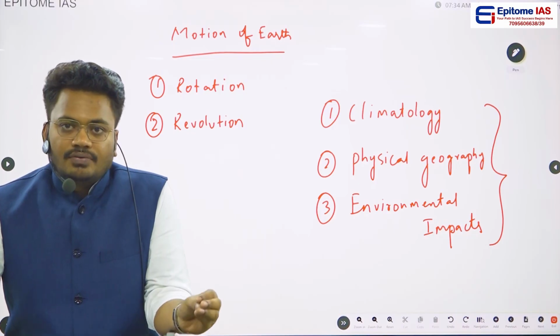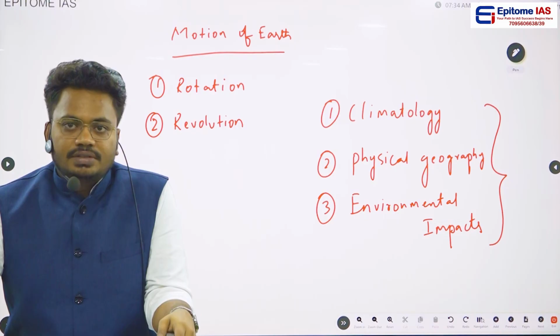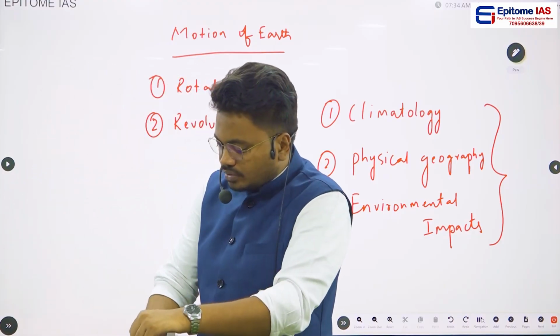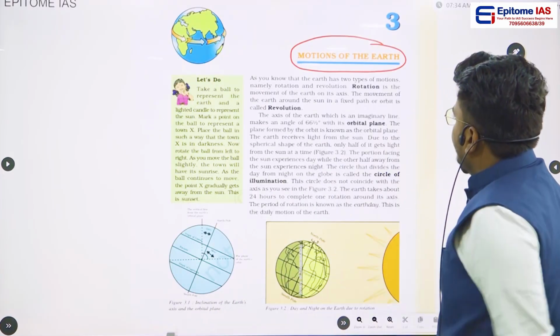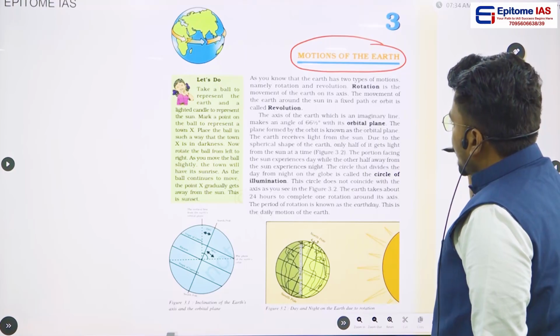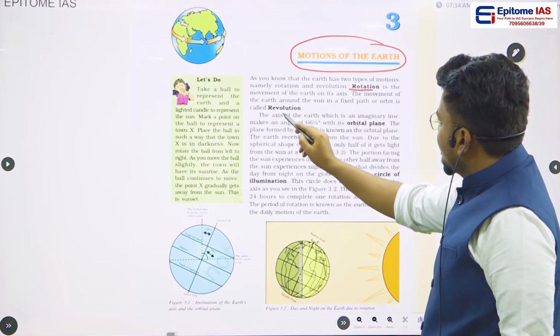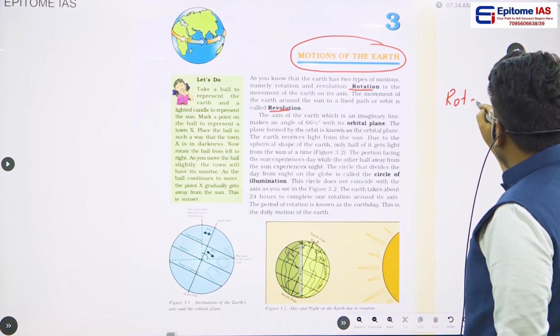So this is a very basic, important, fundamental chapter for upcoming concepts in geography. Without any delay, first of all, we will be moving to page number 1 of this chapter. If you see here in page number 1, there are some key words, that is rotation and revolution. First of all, we should know what is meant by rotation.